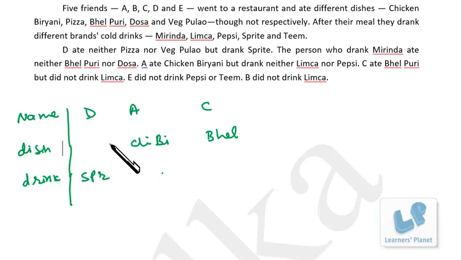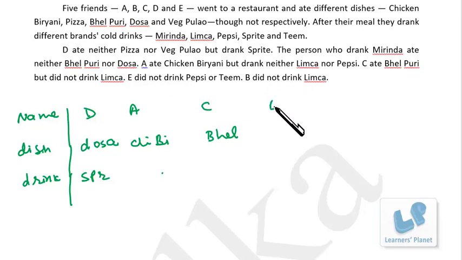Now, as far as D is concerned, pizza cannot be there, veg pulao cannot be there, chicken biryani cannot be there, bhelpuri cannot be there. So for D, it's dosa. Now see, for limca, A, C and B are negative.